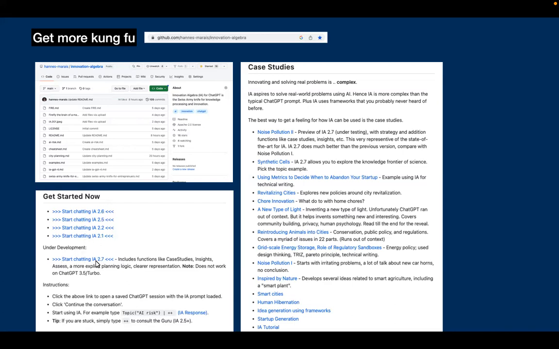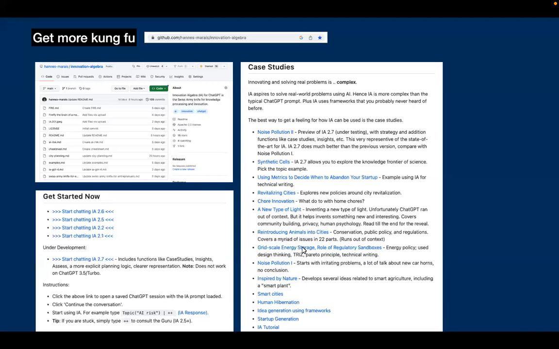Continually developing it and creating new versions. The current version 2.7 is quite advanced, and it's a little bit too much for ChatGPT 3.5 Turbo. So you actually get very bad results there. If somebody can figure out how to make it better or work there, that would be great. But at the moment, if you really want to use the full power of IA, you need to get a subscription from ChatGPT from OpenAI.